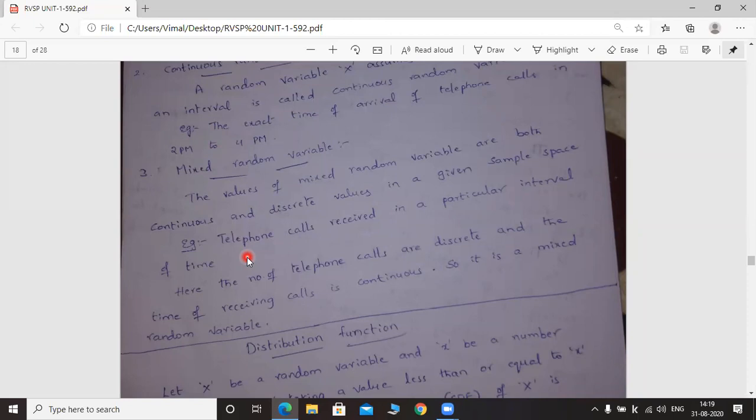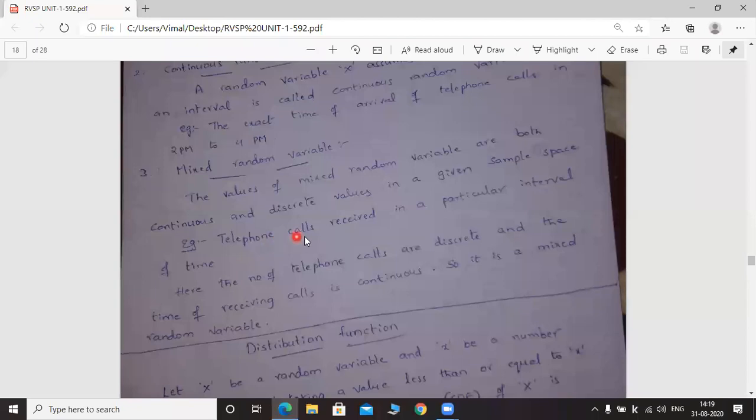So it combines the properties of both discrete and continuous random variables.